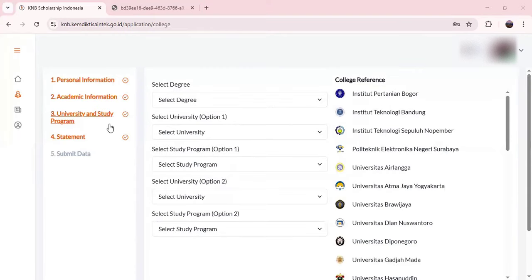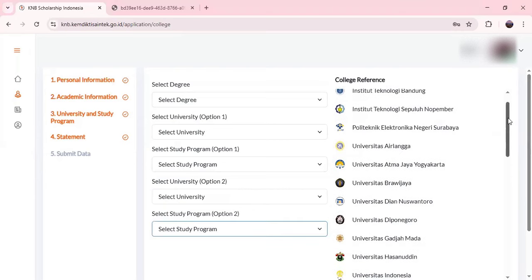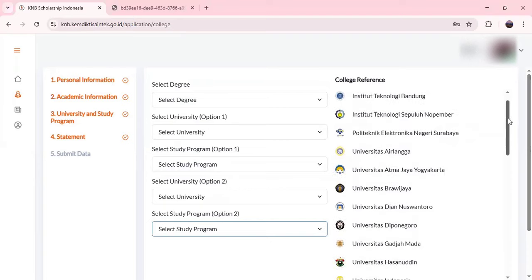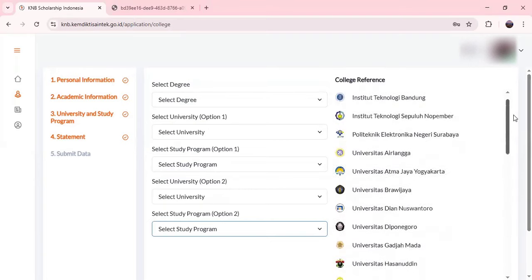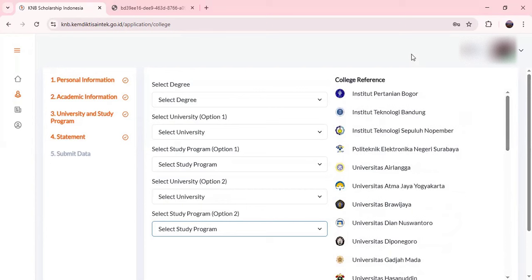Once you have filled in the academic information, the next part is university and study program. Here you have to select two universities with the respective program. You will have to do proper research on which universities you want to apply to, because that's the most important part which creates the difference between your selection or rejection.